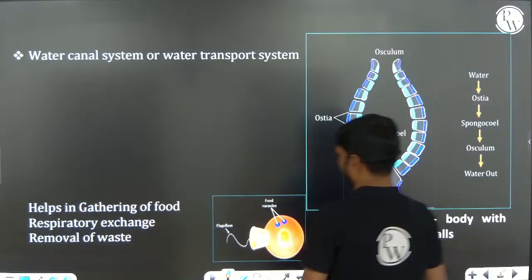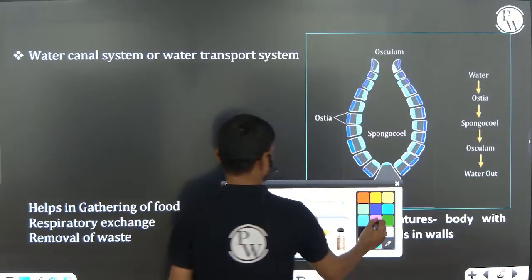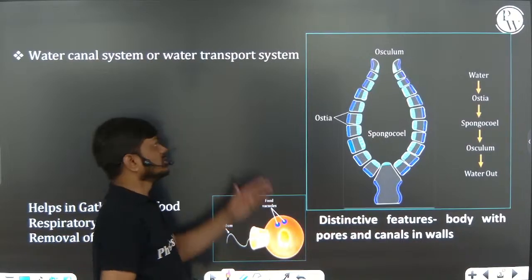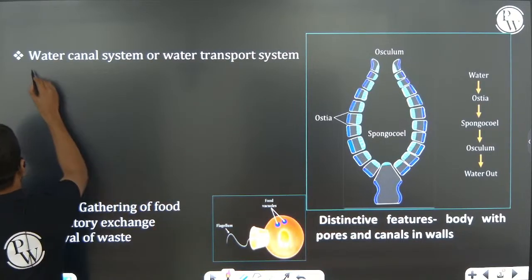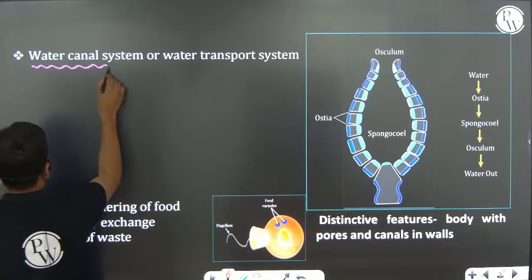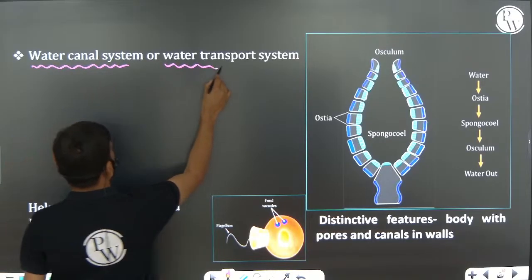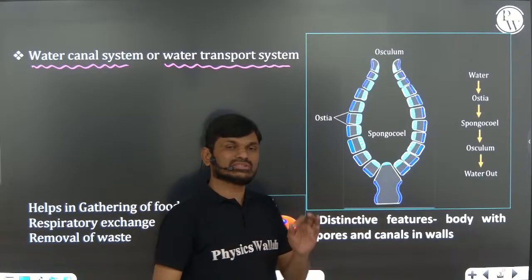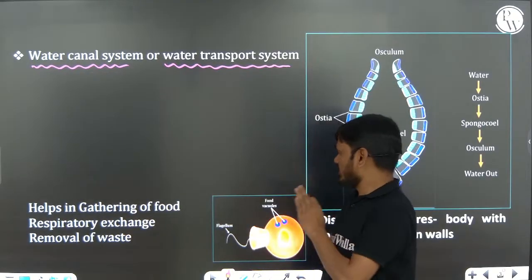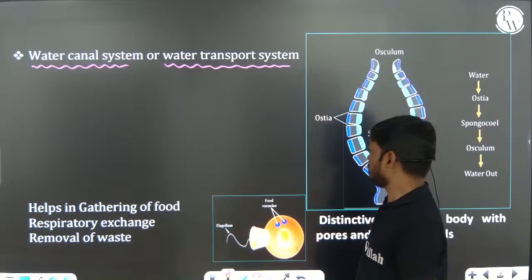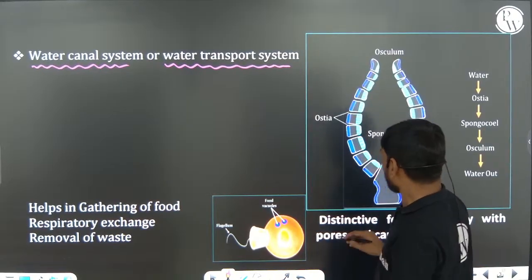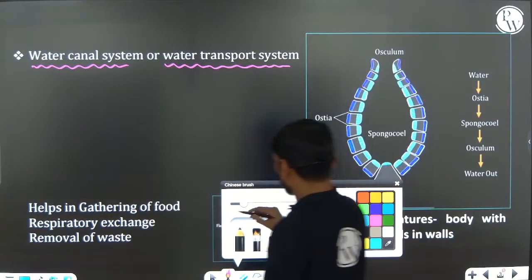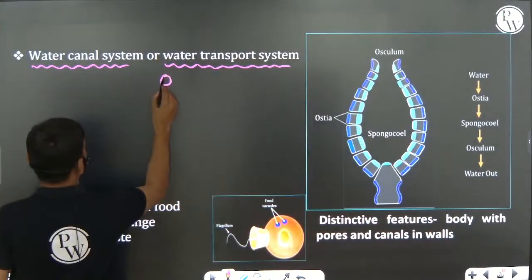Next, the unique feature of the Porifera is the presence of a water canal system or water transport system. The water canal system is the unique feature of the sponges or Porifera. Mainly, the body is surrounded by small openings.